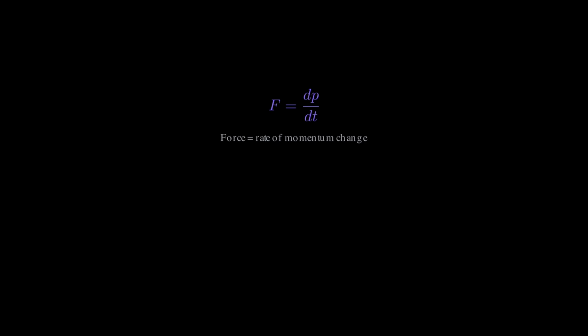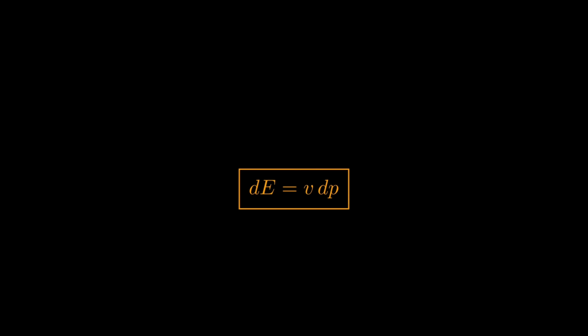Now, force is just how fast momentum is changing. So when we write out the work, force times a small distance, we can swap in that definition of force. And notice, distance over time is just velocity. So the whole thing simplifies. A small change in energy equals velocity times a small change in momentum.